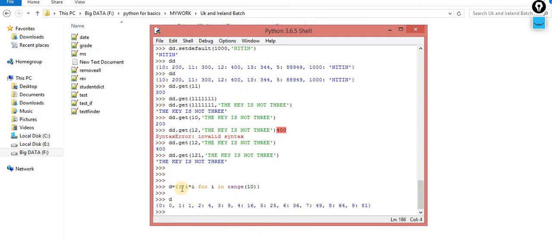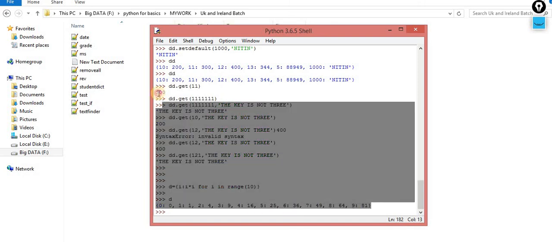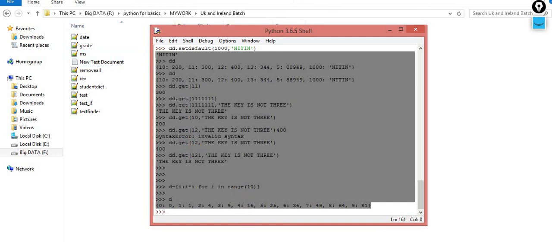What is happening over here? The first value i becomes 0. 0 multiplied by 0, that means the key value pair becomes 0 colon 0. The i value becomes 1, 1 multiplied by 1 is 1, the key value pair becomes 1 colon 1. Then again i becomes 2, the key becomes 2 and the value becomes 2 into 2, that is 4. Next time 3, 3 into 3 is 9, 4 into 4 is 16, 5 into 5 is 25, and so on. You will get this one. So this is all about your dictionary.